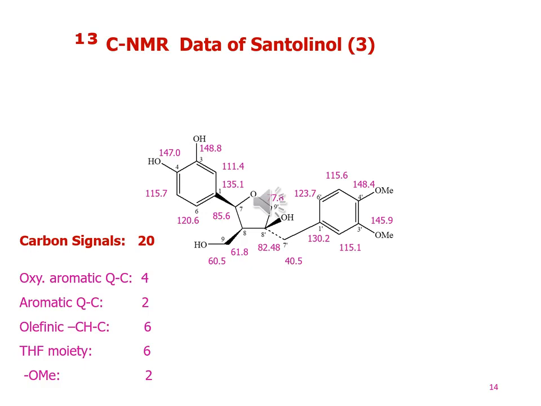Now we can see the signals for the tetrahydrofuran moiety, that is 78.8, 85.6 and 82.48, that confirm the presence of the tetrahydrofuran moiety with oxygen functionalities.